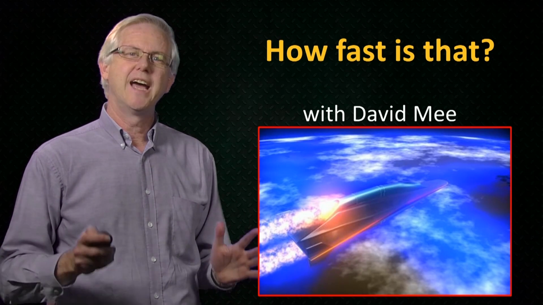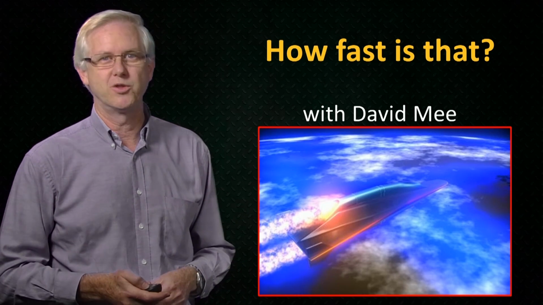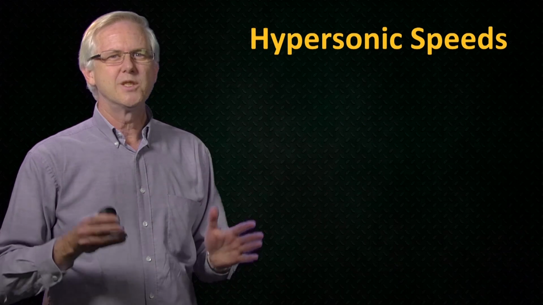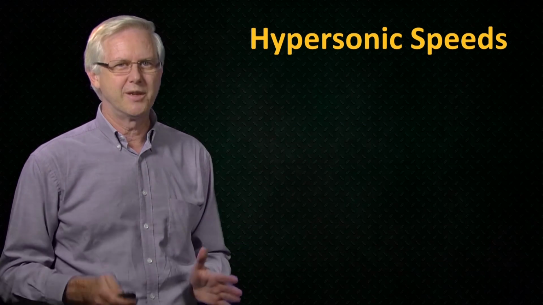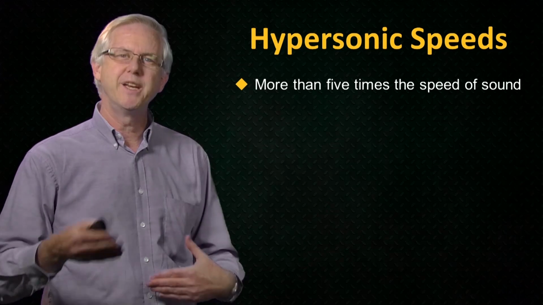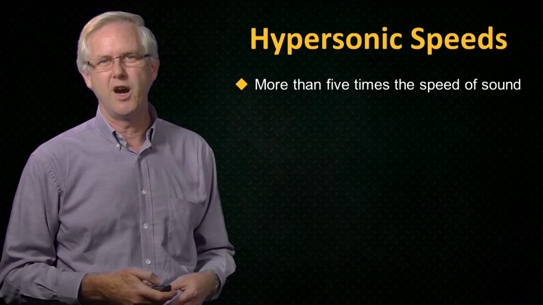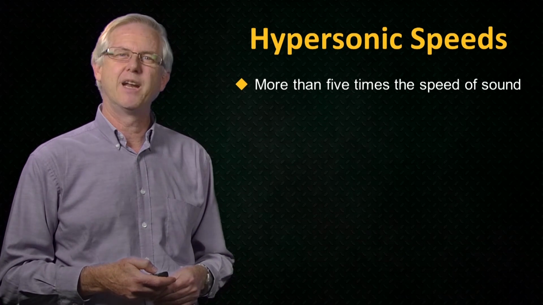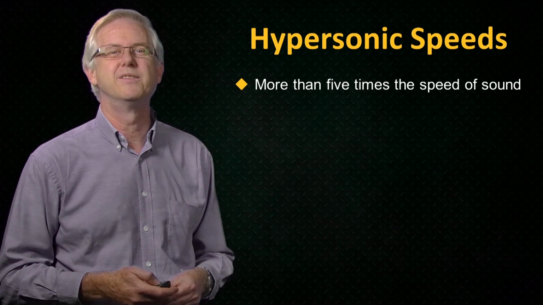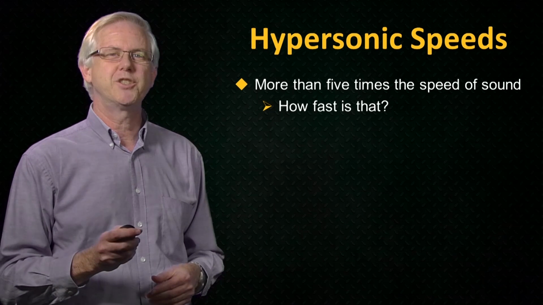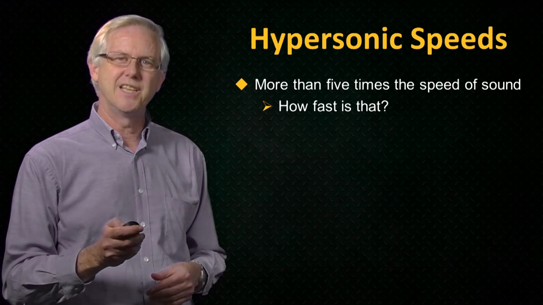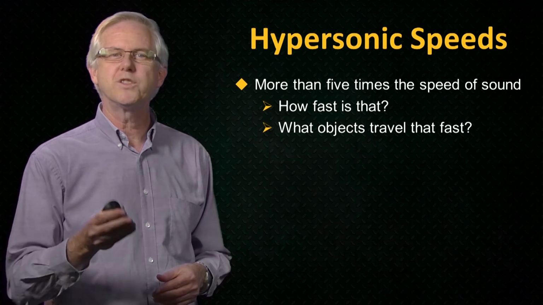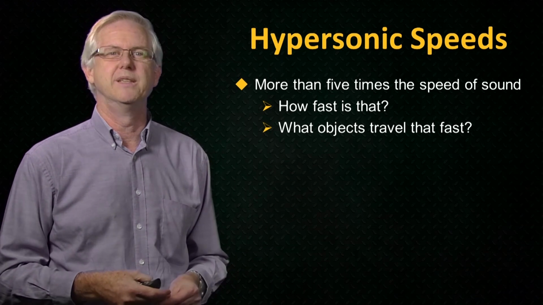Here we're going to look at how fast different types of vehicles travel. So we've identified that a hypersonic speed is one where the speed of the object is more than 5 times the speed of sound. That is, the object is travelling at a Mach number higher than Mach 5. 2 questions. How fast is that? And what sort of objects travel at those speeds?